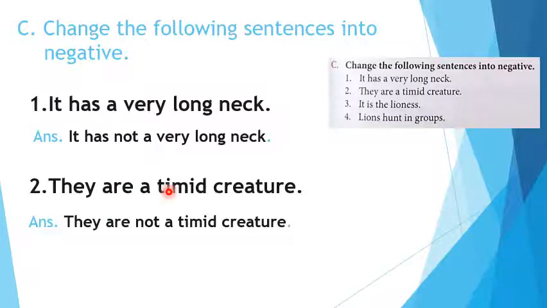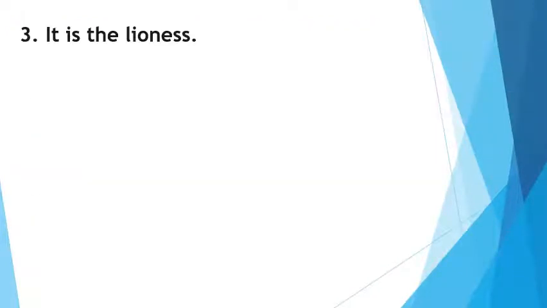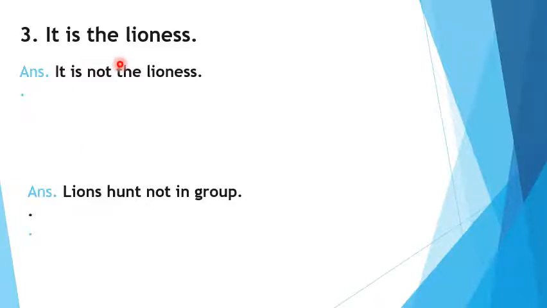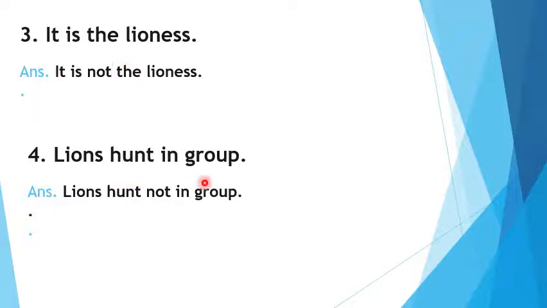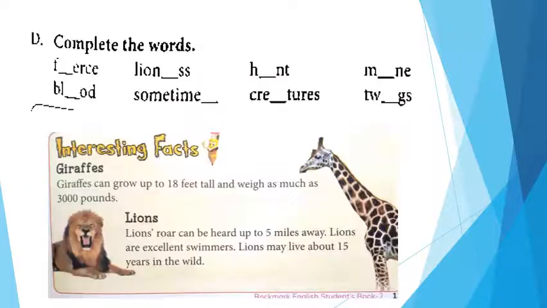This is the second form and these are the negative forms by using not. Third one: it is the lioness. It is not the lioness. Okay. Lions hunt in groups. Lions do not hunt in groups. Okay.